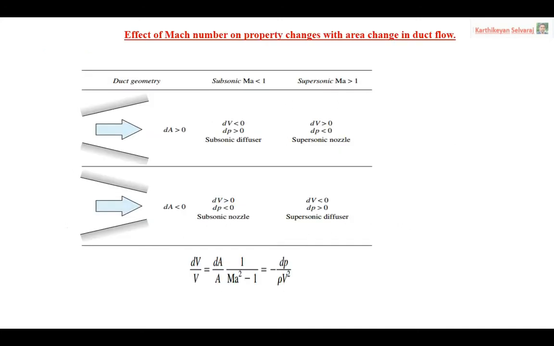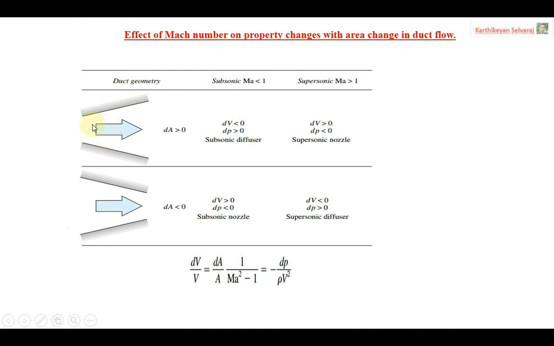Here is some idea about the effect of Mach number on property changes with area changes in duct flow. It's very understandable when you're talking about subsonic flow. Here you can see the geometry for subsonic flow and supersonic flow. Subsonic flow means Mach number less than 1, supersonic flow Mach number greater than 1.